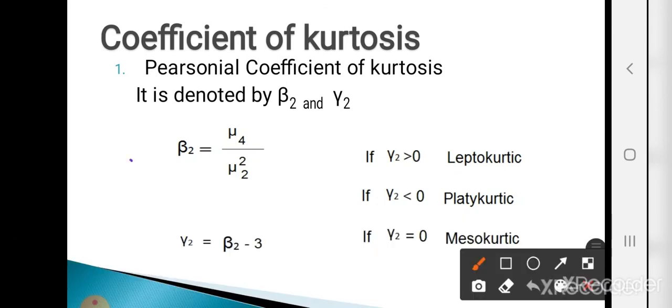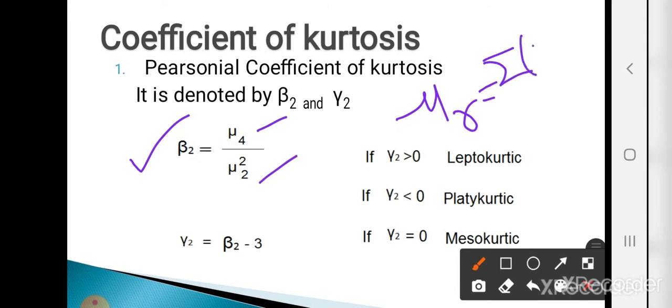The formula for beta 2 is mu4 divided by mu2 squared, where mu4 and mu2 are the central moments, calculated as mu r equals summation of (x minus mean) raised to r, divided by small n. For mu2, put r equal to 2, and for mu4, put r equal to 4.